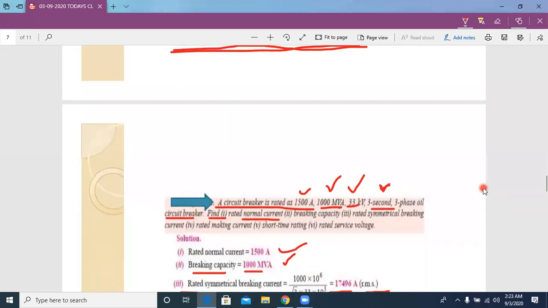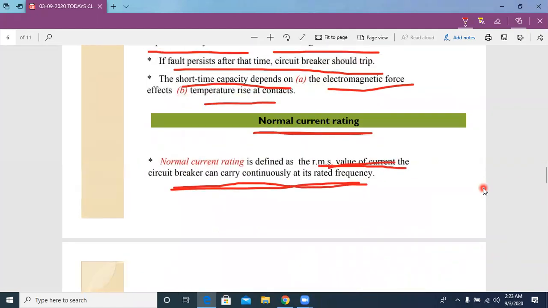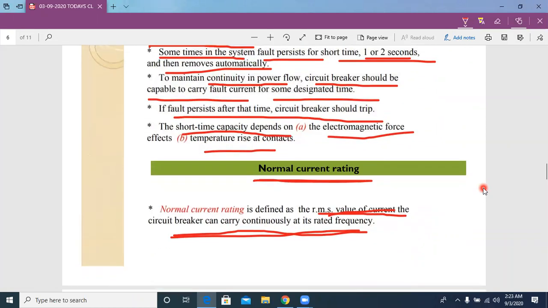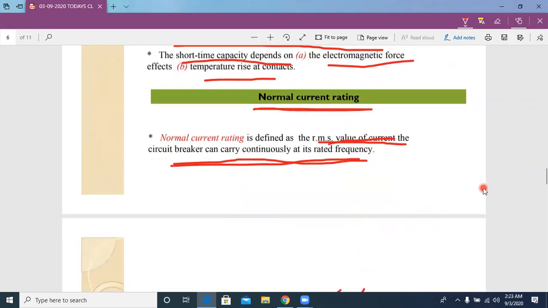So we have three main ratings for circuit breakers. Those are breaking capacity, making capacity, and normal current rating.